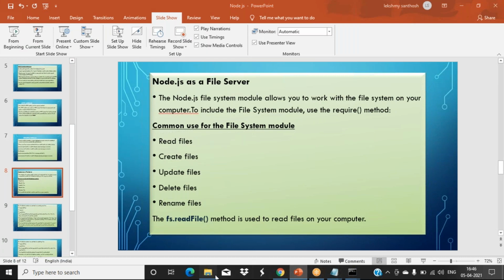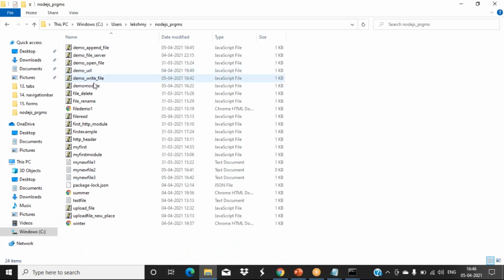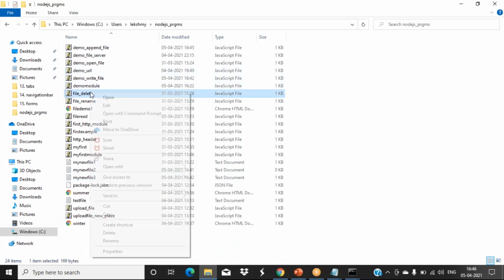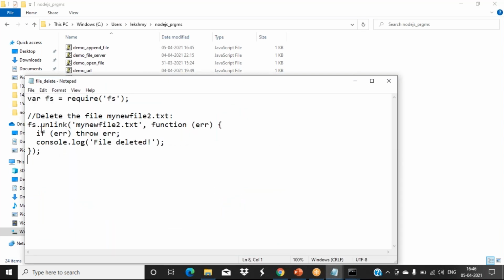So those things we have completed. How to delete a file? We have the unlink option. Mynewfile.txt is the file you want to delete. That file name we have specified there. Printing a message in our console window, that is, file deleted.